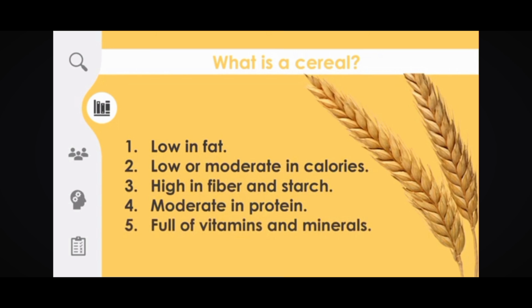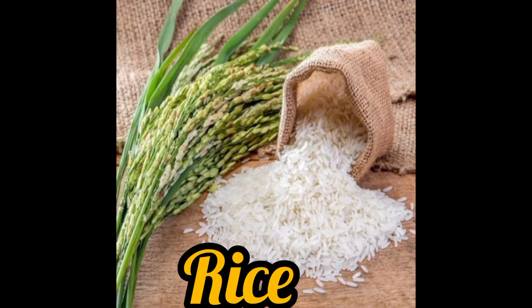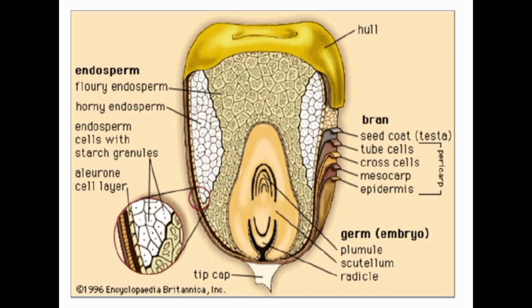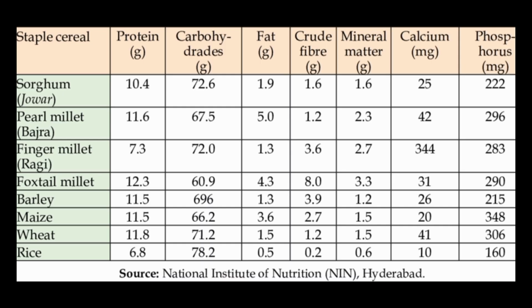Various examples of cereals are wheat, rice, barley, oats, maize, sorghum, millet. The seeds are starch rich and the starch is stored in the endosperm part of the seed. The nutritional value of cereals is that they have a high content of carbohydrate, protein, and fiber.